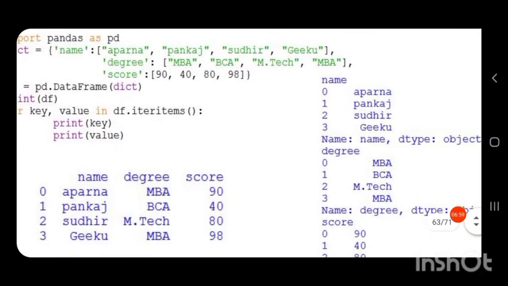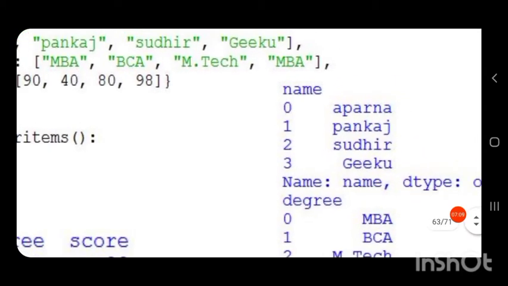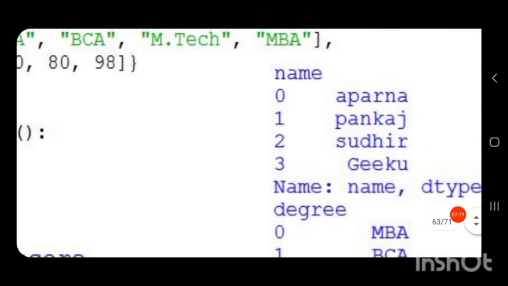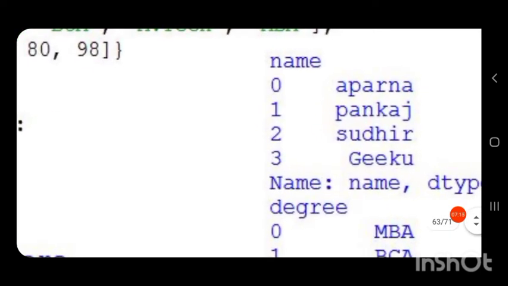You can see this is a series containing the values in that particular list, the values of the key in the dictionary. So name is the column name and its values are represented in the form of a series: Aparna, Pankaj, Sudhir and Geeku, with indices 0, 1, 2, 3.